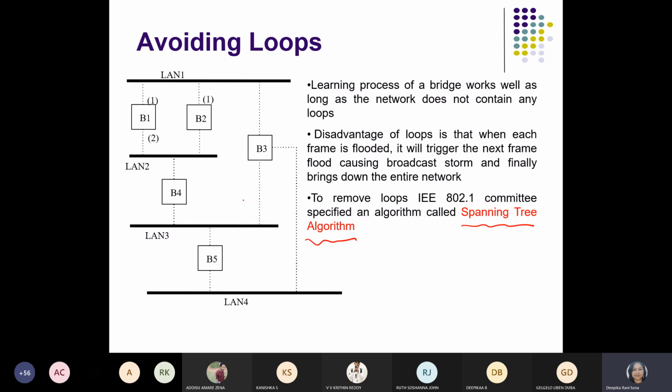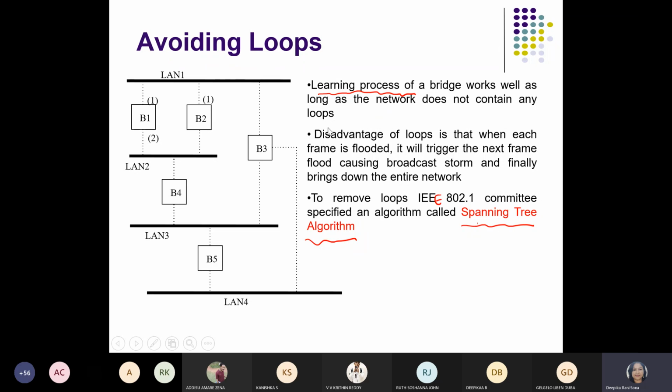That path selection can be done by applying this algorithm which is called spanning tree, and it is developed by the IEEE 802.1 standard. This committee has specified this algorithm. Okay, so this is called the shortest path algorithm to find the efficient path in the shortest path calculation. First we have seen the transparent bridge, and this is coming under source routing bridge.